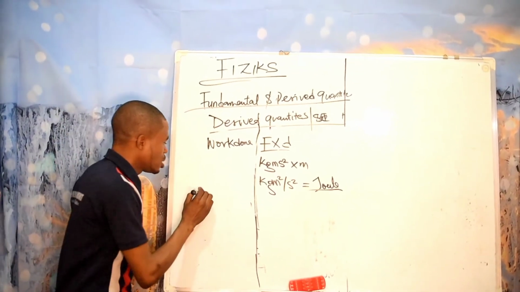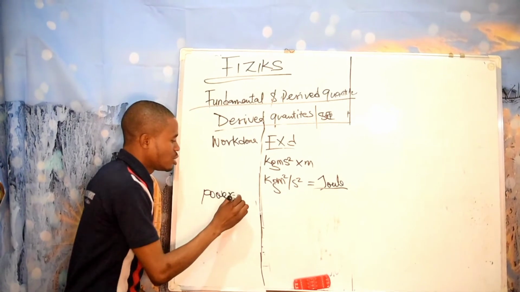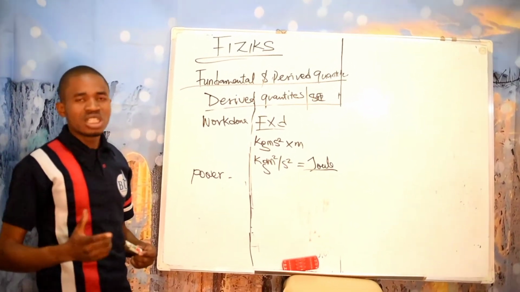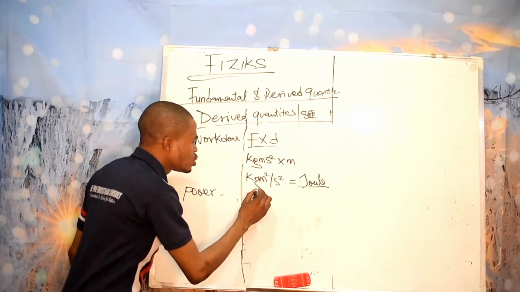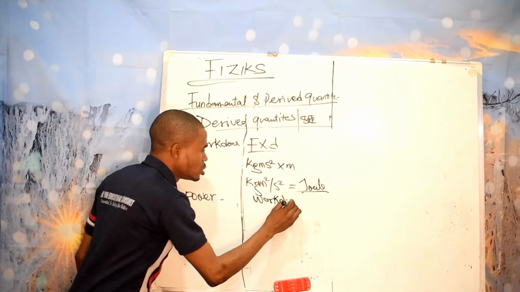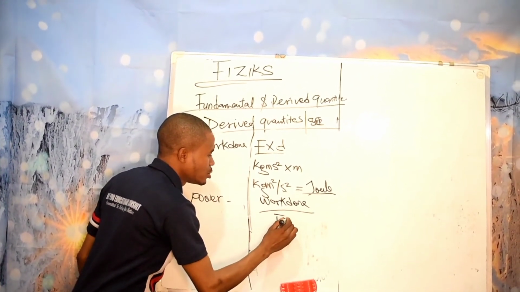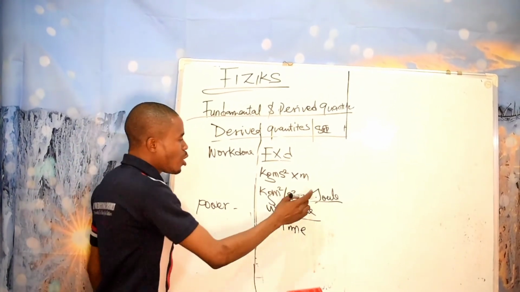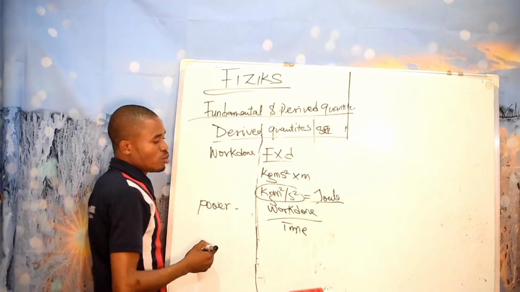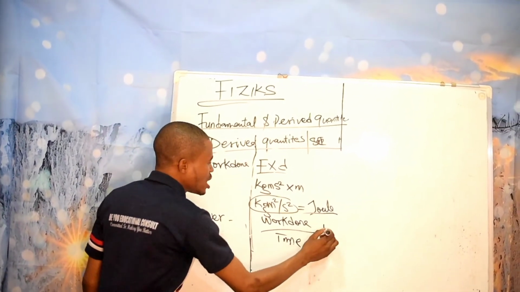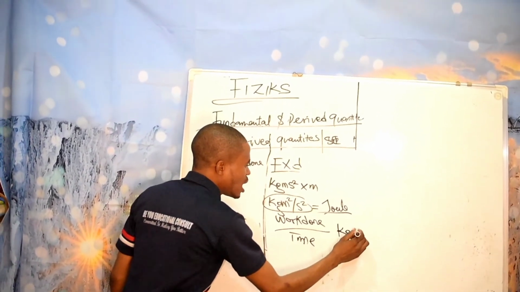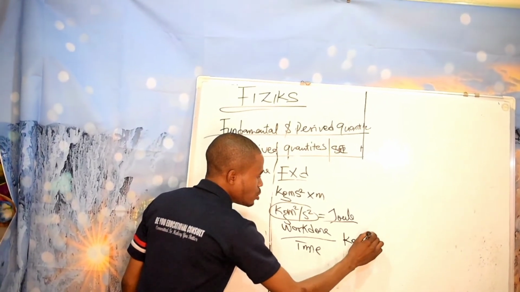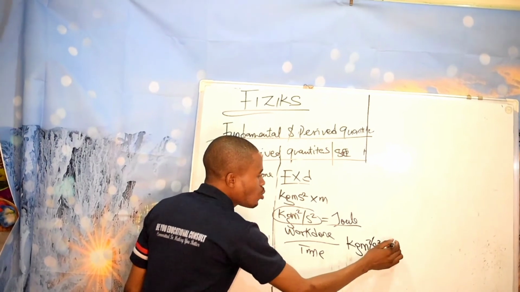Then power. I'm dealing with power now. Power is the rate of doing work, the rate at which work is done. So you can say that power is work done over time. If you combine the work done I have done here, you discover that power is now kilogram meter square per second cube, which is equal to watts.